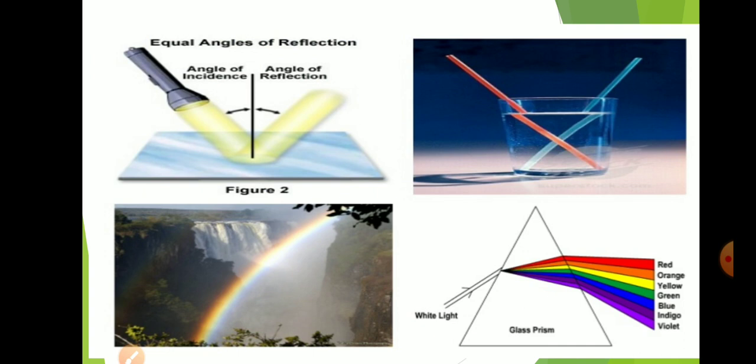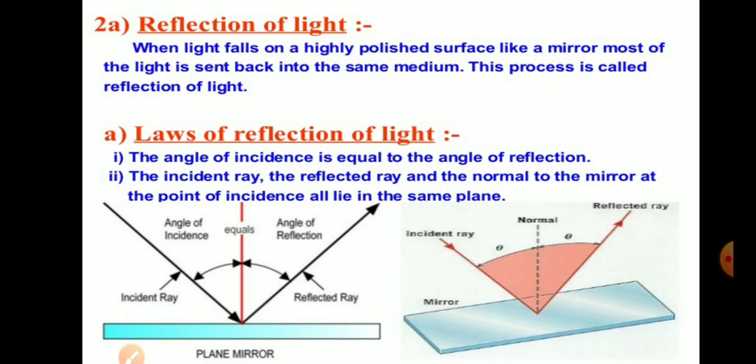Here you can see it is showing the phenomena of reflection and refraction of light that we will be studying in this chapter. About reflection, when a ray of light strikes a smooth polished surface, what happens? It gets reflected back. So we say the phenomenon of bouncing back of light when it travels to a polished surface is known as reflection. Here the ray of light which strikes the reflecting surface is known as incident ray. The ray of light which bounces back after striking the reflecting surface is known as reflected ray.